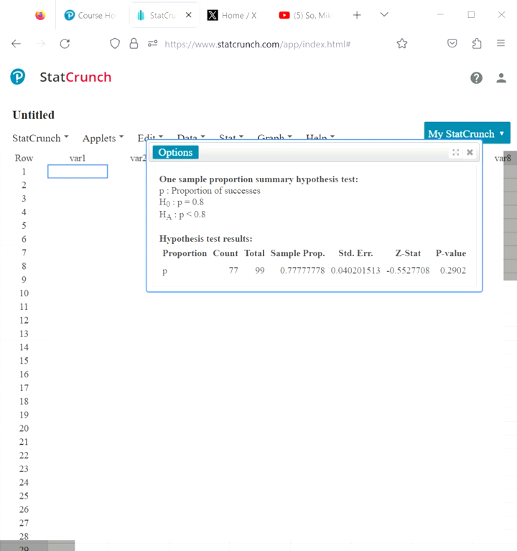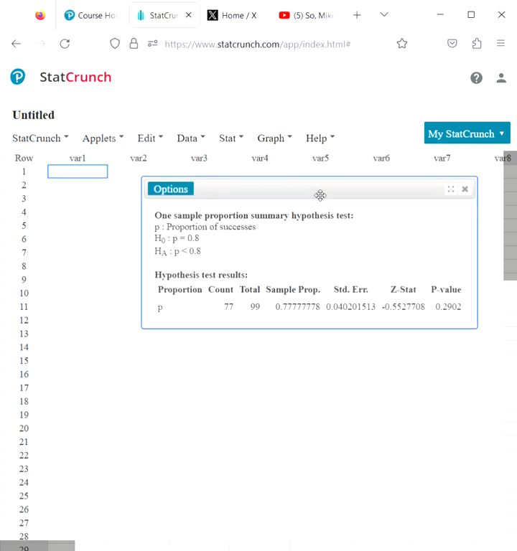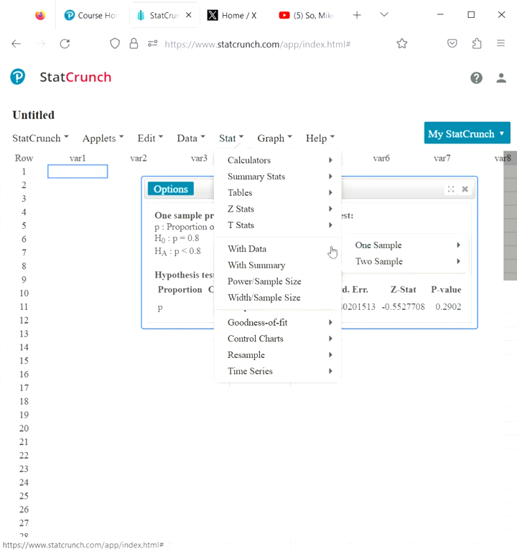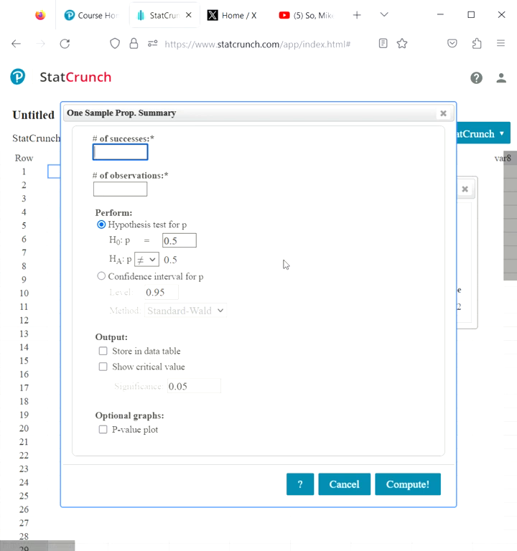Now, one thing from last night, I had to literally guess how to do this, and I did this as well. I just went back to stat, went to proportion stat, went to one sample with summary. Now right here, 238 subjects, 52 of them developed nausea, 20%. What you want to do is more than. One thing my teacher has always showed us, you want to put the more than below, and put the opposite or null area on top.